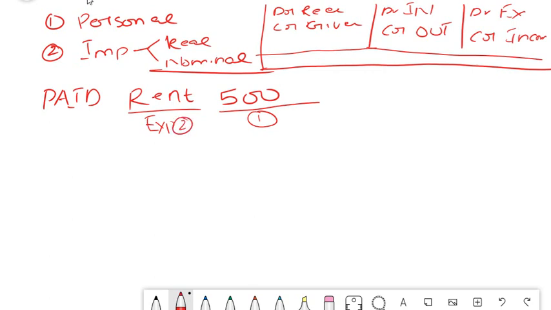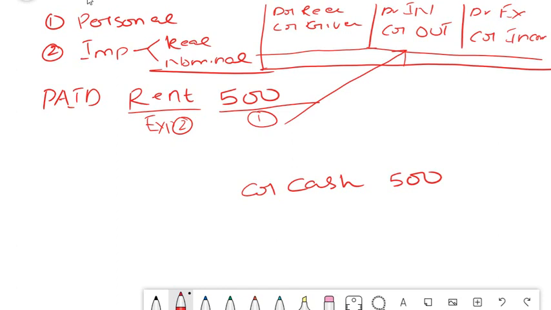So real account, what is the principle for real account? 500 is cash, correct? Cash, real account principle, what is it? Debit what comes in, credit what goes out. So what is going out here, friends? Cash is going out. Your cash balance is going out. So we have to credit that because your cash balance is being reduced. Generally, your cash balance will have a debit balance because it is an asset. Because it is going out, you have to reduce it. So in order to reduce it, you have to credit it. Totally opposite to your banking terminology. We will pass an entry, credit cash 500 rupees.